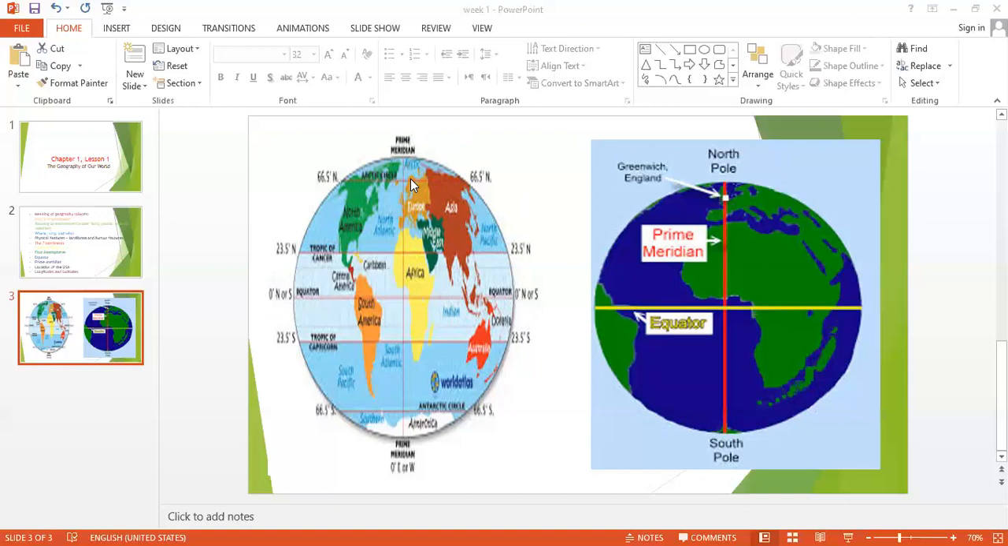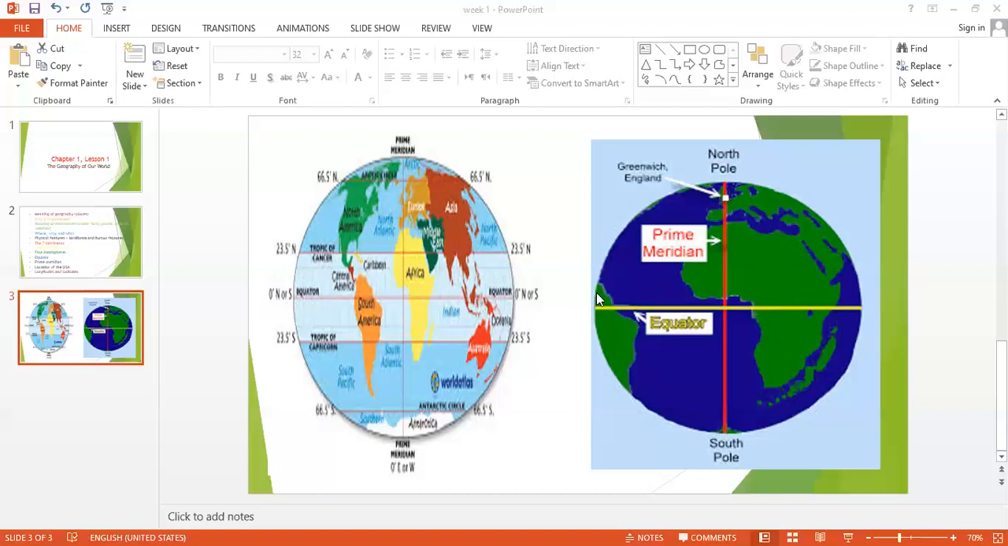Listen, guys, I'm going to speak now about the equator and about the prime meridian. Now this is the Earth, right? The scientists divided the Earth into two halves. Half, by the way, means hemisphere. What is the meaning of half? Half of the earth means hemisphere.